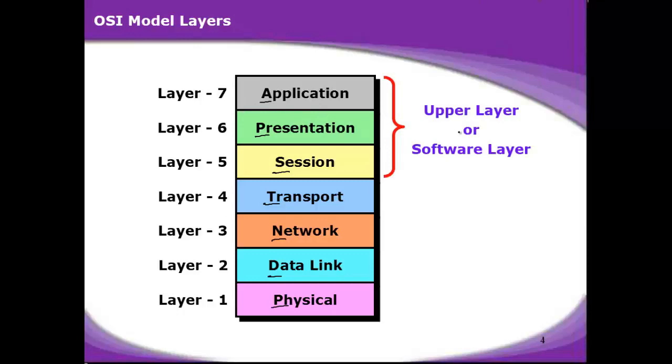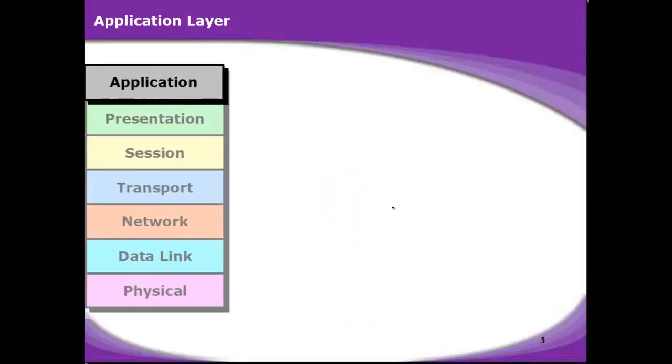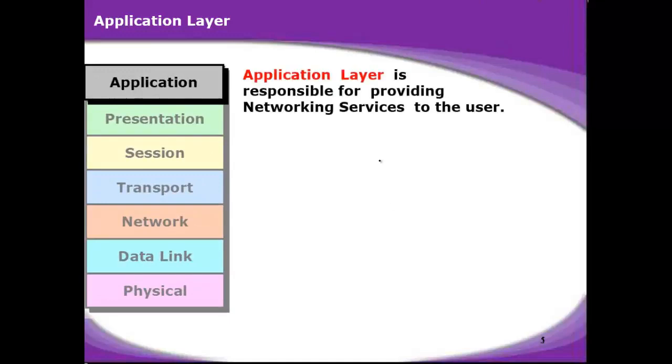So the top 3 layers are called the software layers. The bottom layers are called the lower layers or hardware layers, and the transport layer is called the heart of the OSI. Starting from the application layer, it is responsible for networking services. It provides networking services to the user. The users are sitting on the desktop and they want to actually use some kind of network applications like web browsers or some other applications. Those applications are running on the application layer.